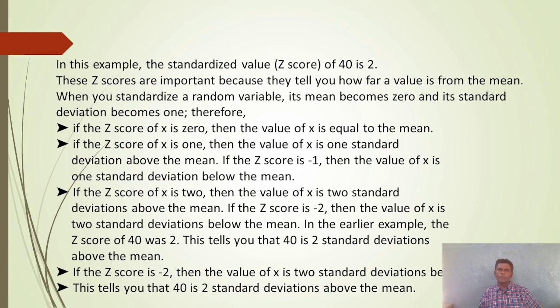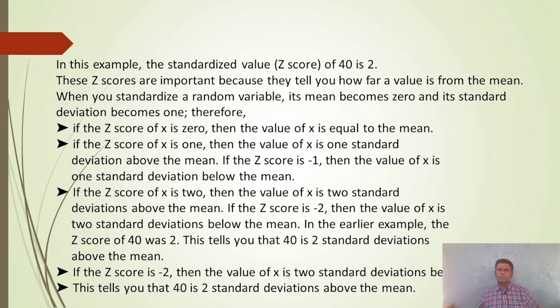These z-scores are important because they tell you how far a value is from the mean. When you standardize a random variable, its mean becomes 0 and its standard deviation becomes 1. Therefore, if the z-score of x is 0, then the value of x is equal to the mean. If the z-score of x is 1, then the value of x is 1 standard deviation above the mean.